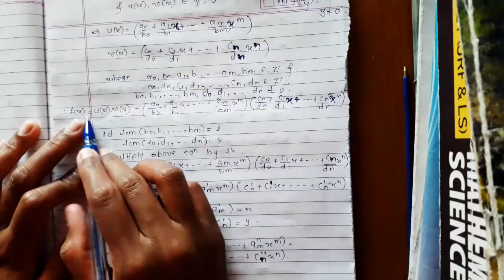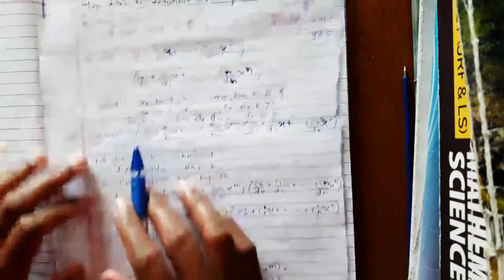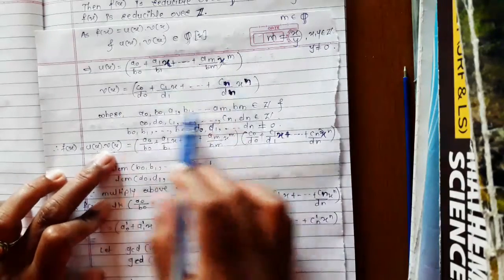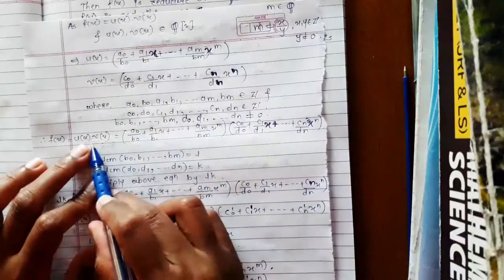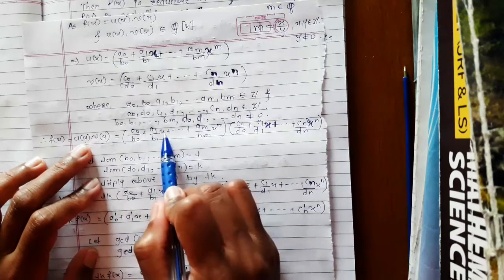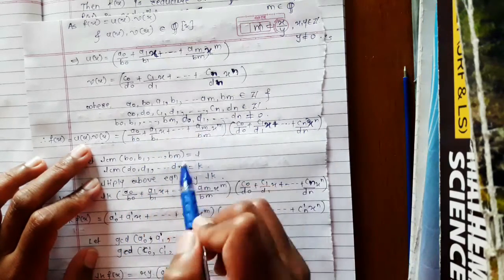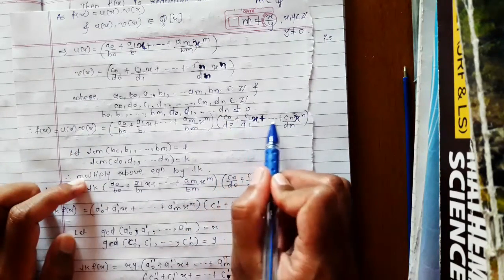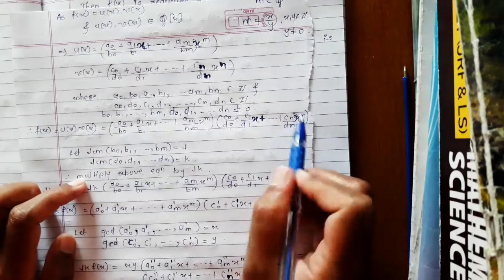Now, as f(x) equals u(x) into v(x), and the values of u(x) and v(x) are these, u(x) into v(x) can be expressed as a0 upon b0 plus a1 upon b1 into x plus up to am upon bm into x raised to m, into c0 upon d0 plus c1 upon d1 into x plus up to cn upon dn x raised to n.